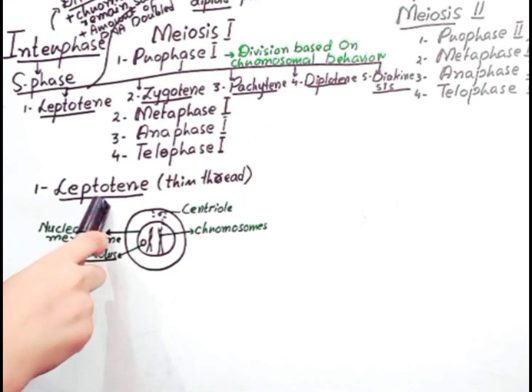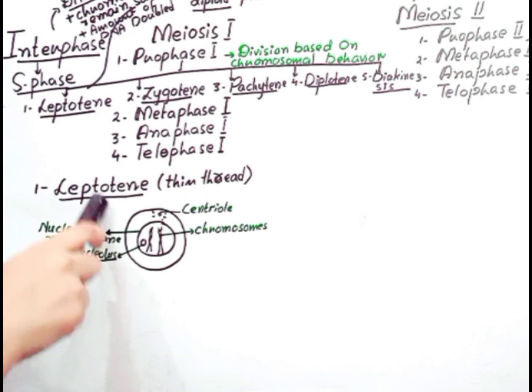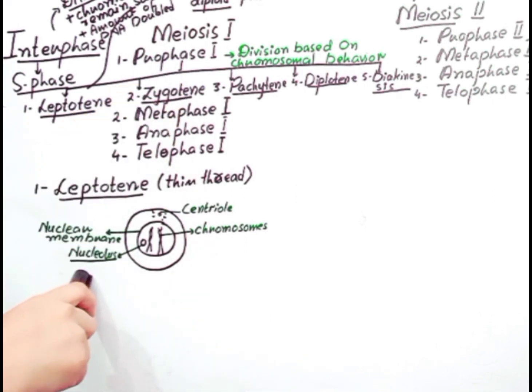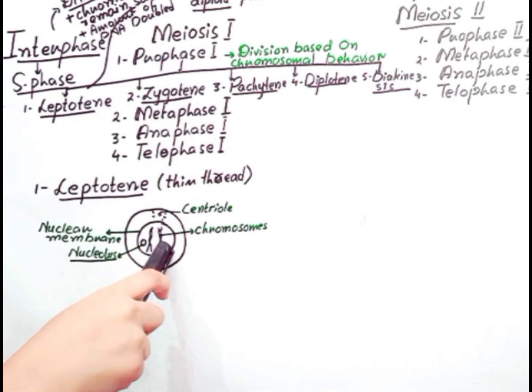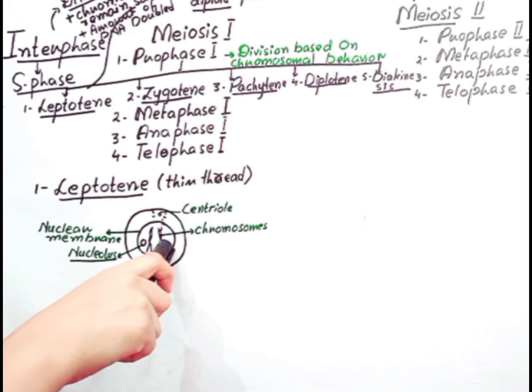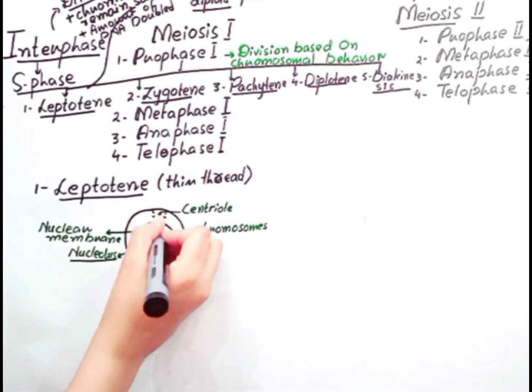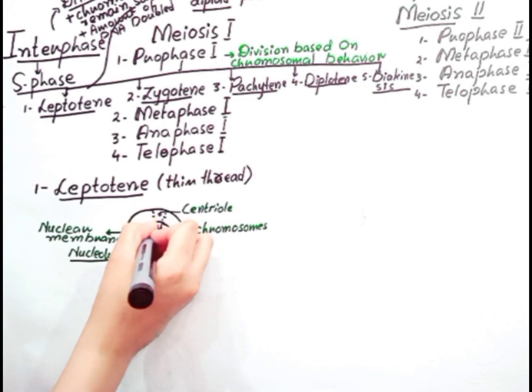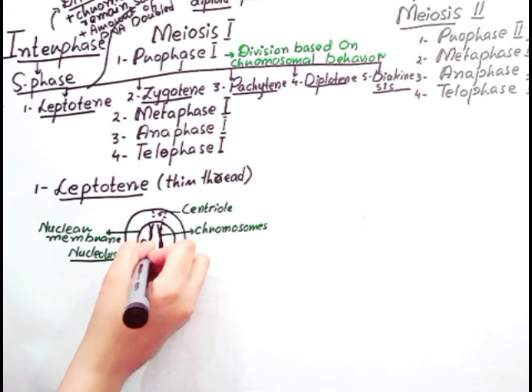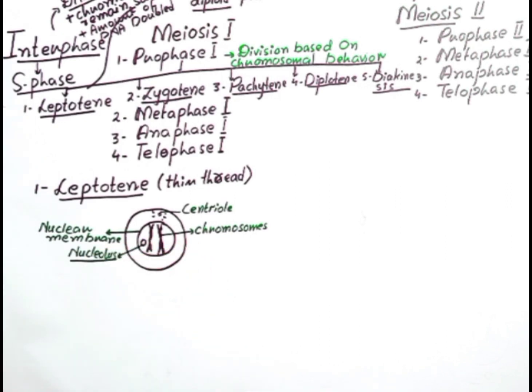So the leptotene stage is the substage of prophase during which condensation of chromosomes takes place. They appear as a single thread during our observation through the microscope.